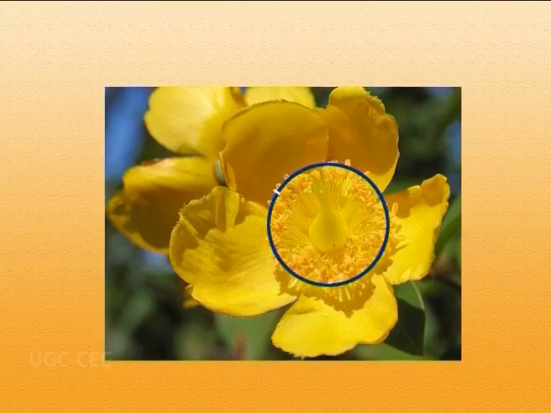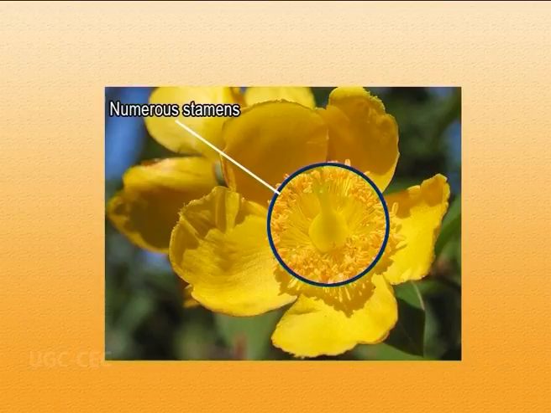Now coming to the reproductive part, starting with the androecium. Androecium is the male part in the flower. It is comprised of the stamens. Stamens here are indefinite, that means numerous in number. They are apostemonous, polyandrous, again free, poly means free, and spirally arranged. As I mentioned at the outset, they have a spiral arrangement of their flower parts. This is very unique to the Ranunculaceae.